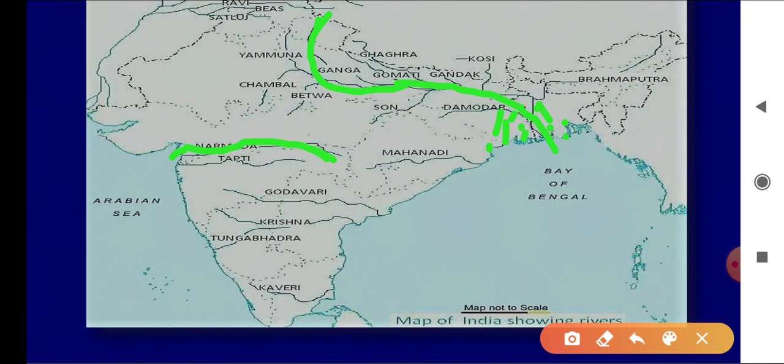It makes the largest delta in the world, called the Sundarban Delta. This Sundarban Delta is also famous for Sundari trees. So why are these rivers shown here? Let me show you another river.